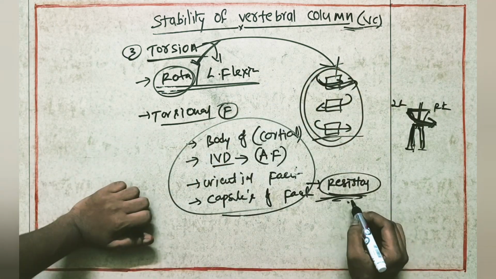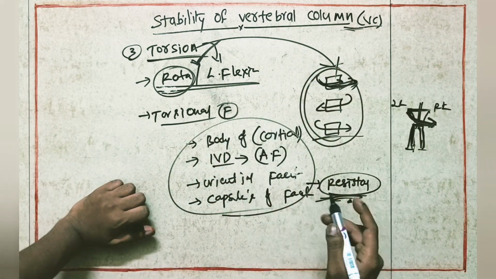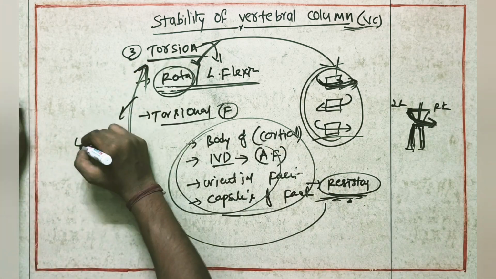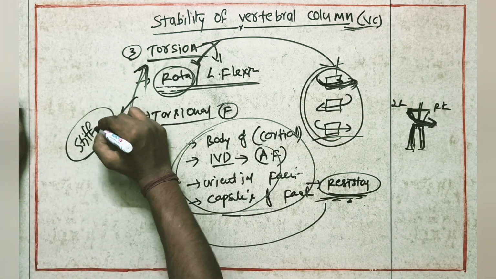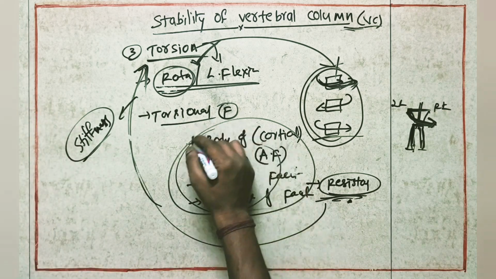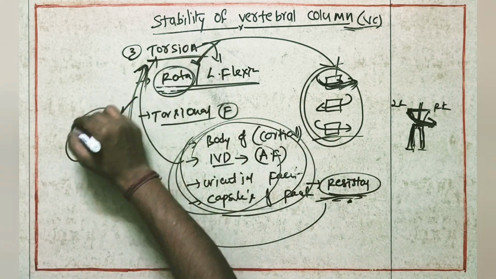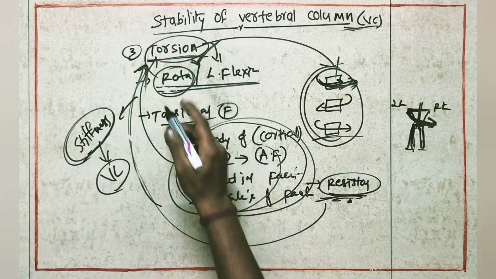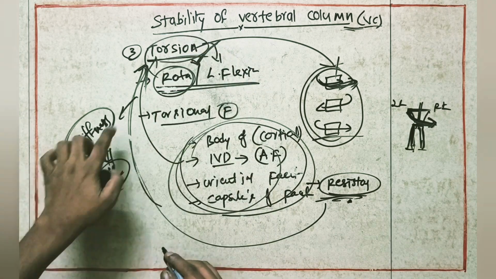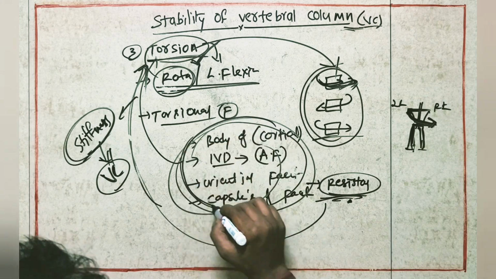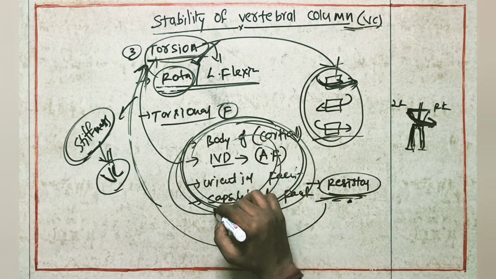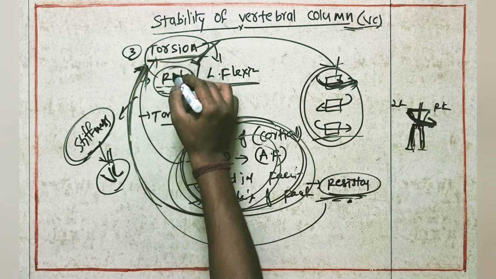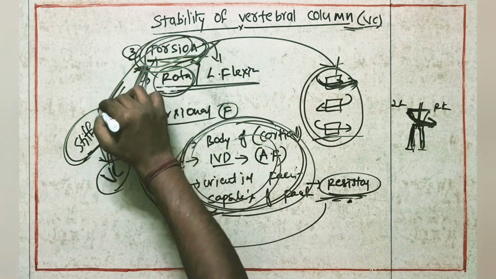By providing resistance, they are going to stop the further rotation. So these structures are going to maintain the torsional stiffness of the vertebral column. Torsional stiffness is nothing but protecting the vertebral column from torsional force. One more time I am repeating: these structures are going to protect the vertebral column from torsional force.